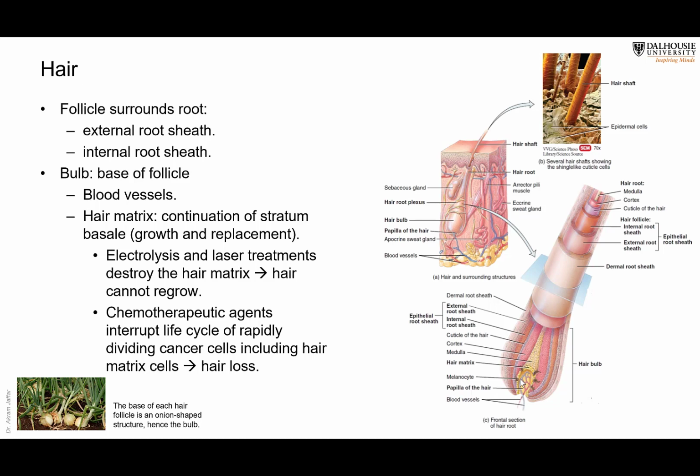Not only hair, but also chemotherapeutic agents attack the rapidly dividing cells, for example, those present in the bone marrow, which results in reduced immunity because of the reduction in the amount of white blood cells. We will talk about this when we deal with the blood and the cardiovascular system.